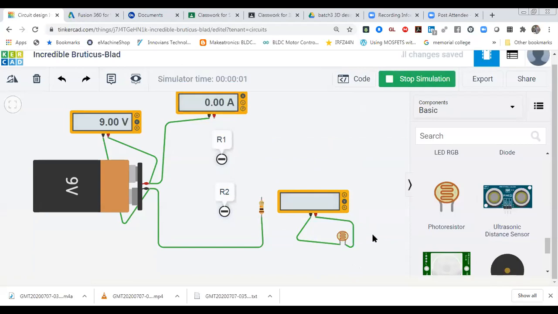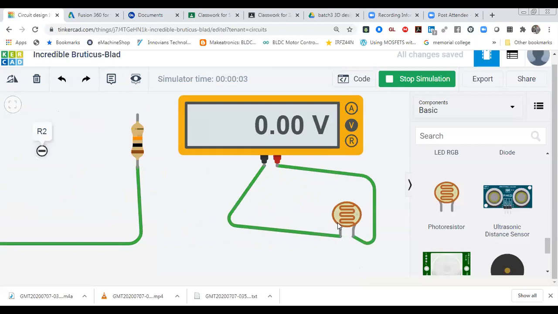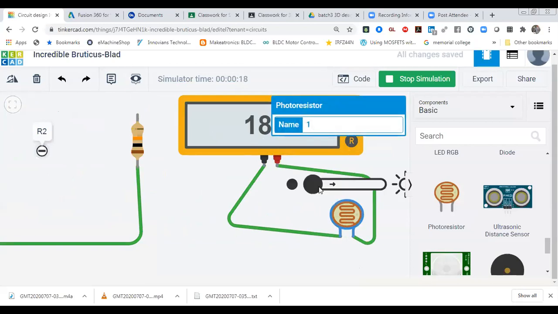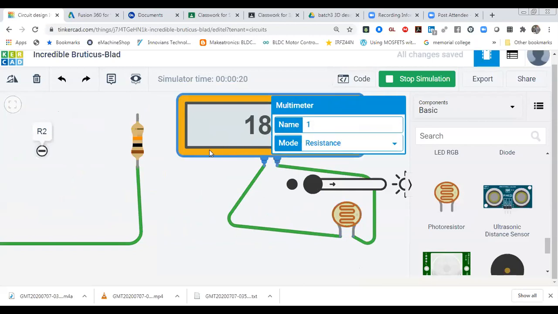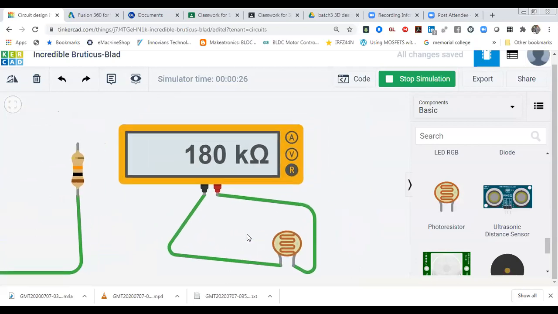How will you measure the resistance of this sensor? We have to measure the sensor resistance and see how it is changing. I'm going to click on R, with which we are able to measure resistance. The value coming over here is 180 kilo ohm. Let me move it a little bit.